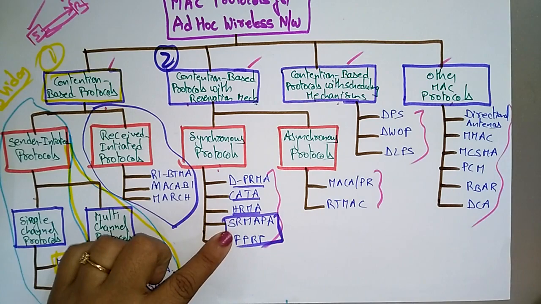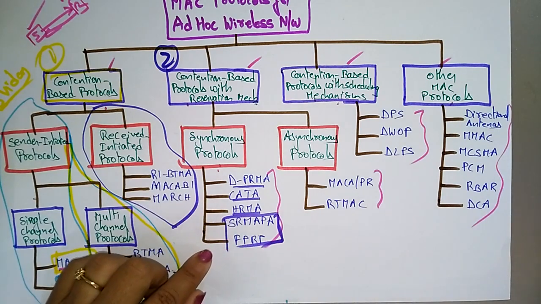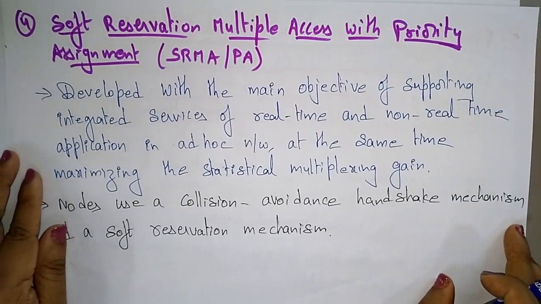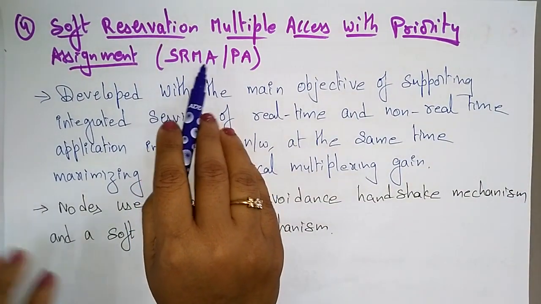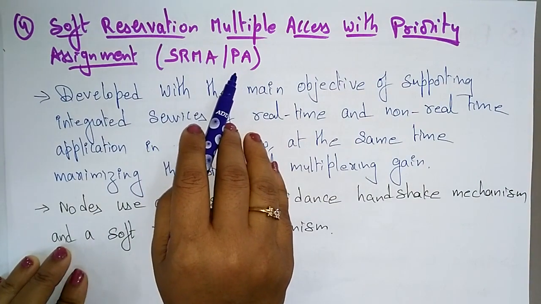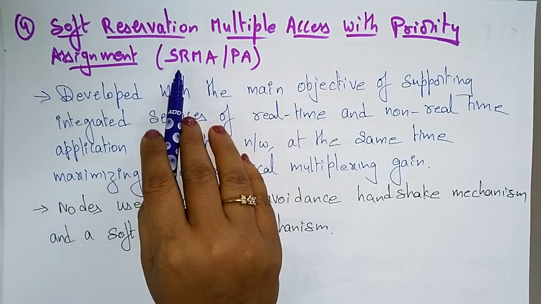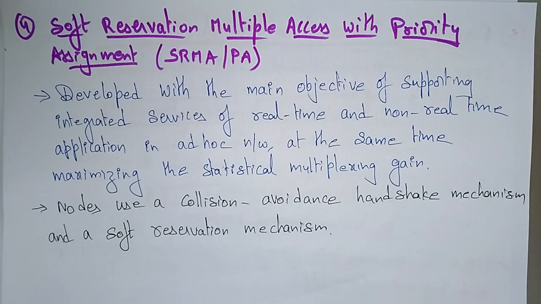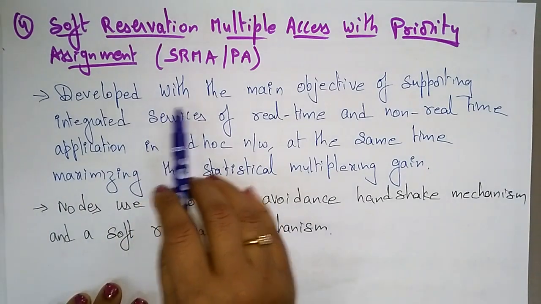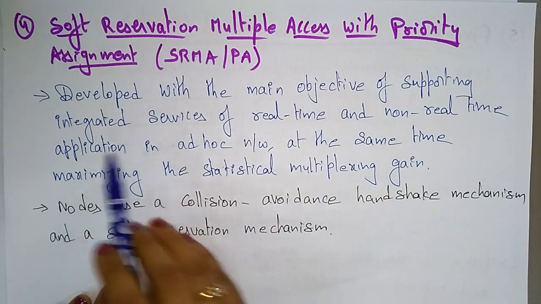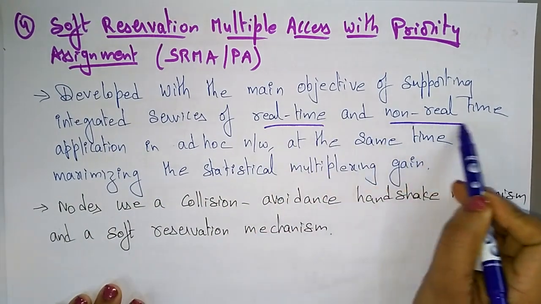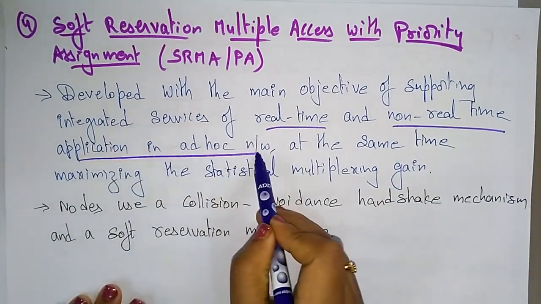So now let's see about SRMA/PA. What does it mean? SRMA/PA is a soft reservation multiple access with priority assignment. It was developed with the main objective of supporting integrated service of real-time and non-real-time applications in ad hoc networks.